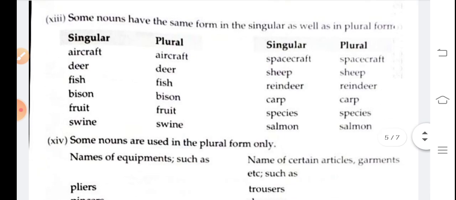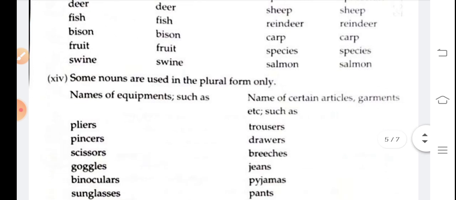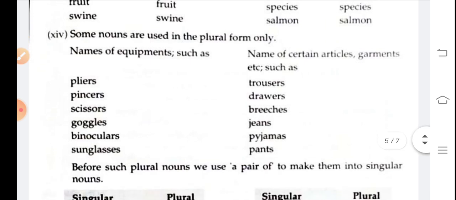Next one, some nouns have the same form in the singular as well as in the plural. It means there are no changes. Okay, so it is very easy for you. Why? Because you have to copy that one. Aircraft, copy that in the plural also, aircraft. Bison, bison. Fruit, fruit. Carp, carp. Okay, so learn this one also from your book.